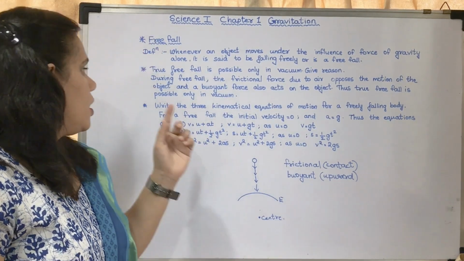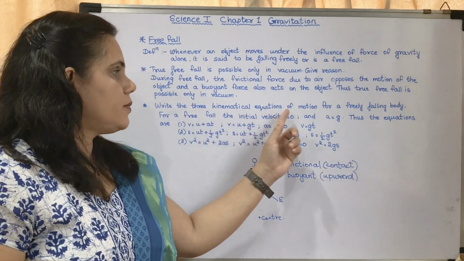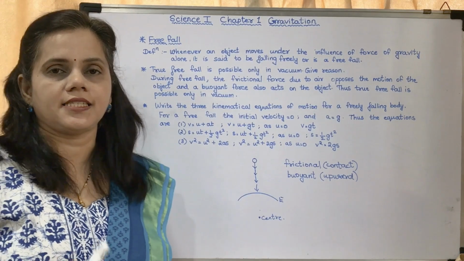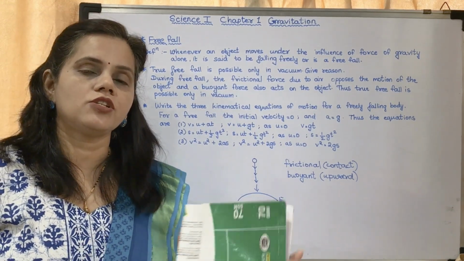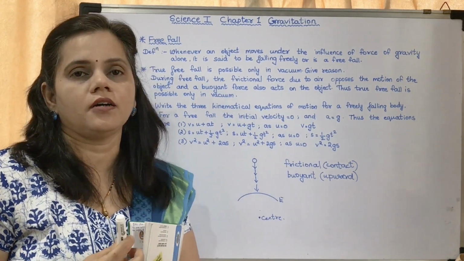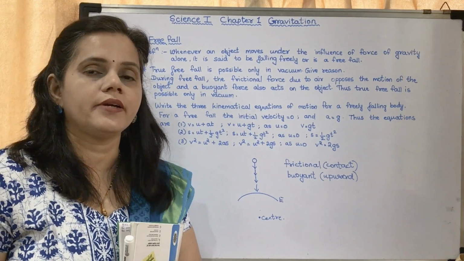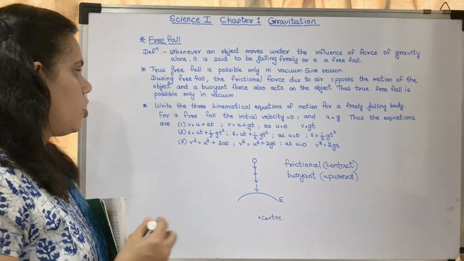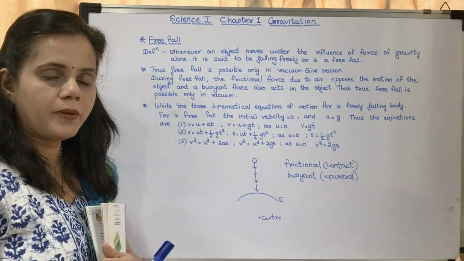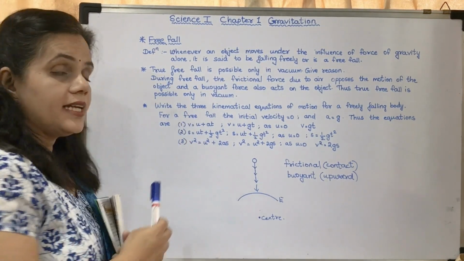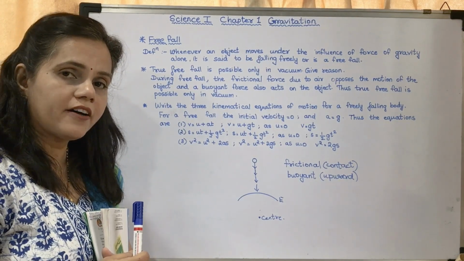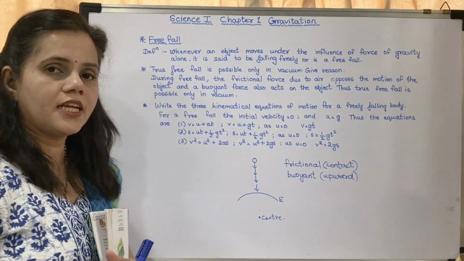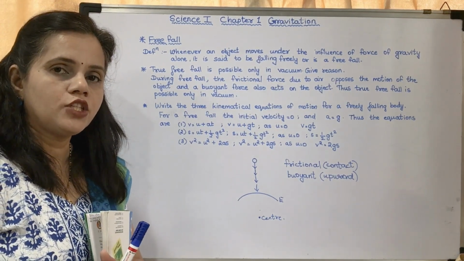Now write the three kinematical equations of motion for a freely falling body. We had studied last year the three equations of motion for an object. What were the three equations of motion? It was V = U + AT, S = UT + half AT square, V square = U square + 2AS.